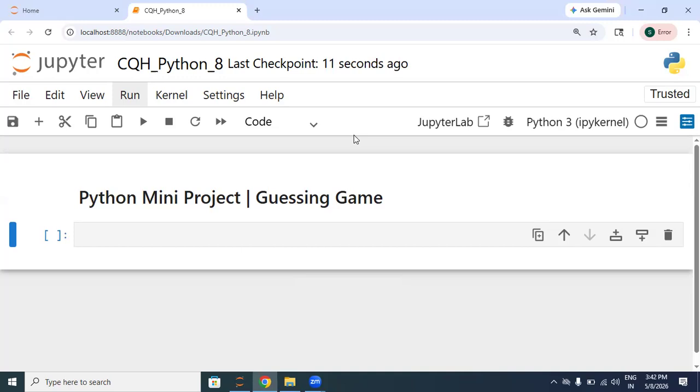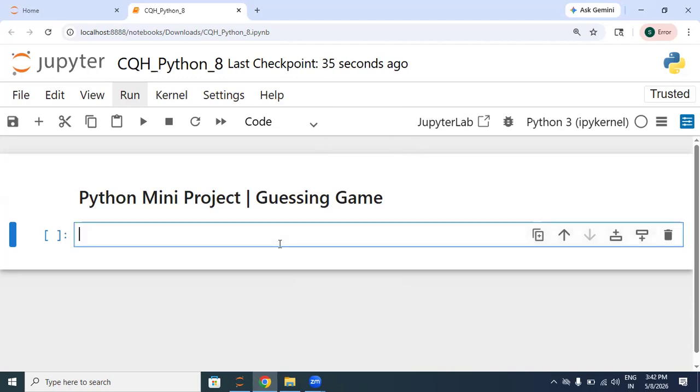So in this video, let's try to create a guessing number game in Python with the help of while loop and break. So for that, we need two variables. One is used to store the number to be guessed and the second one is used to take the input from the users. Now, after that, we need to compare both of them and check whether the guess is right or not. So let's try to create it.